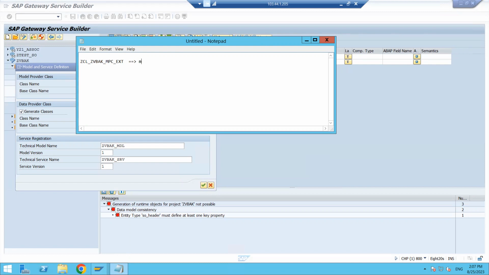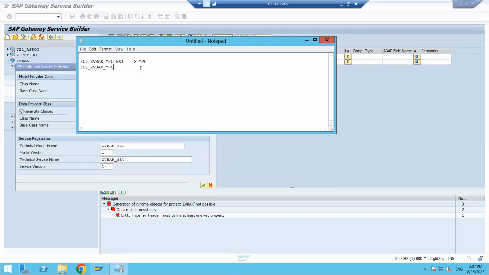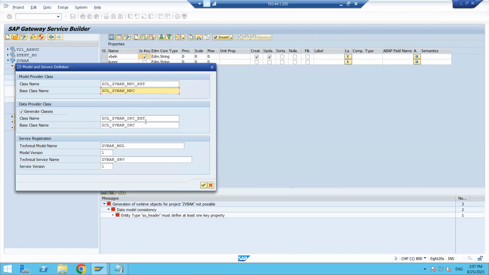This is the MPC. Okay, model provider class, and next one is the... sorry. So I will let you know what this one is. This is the extraction. Let me write it here, then I will come back.